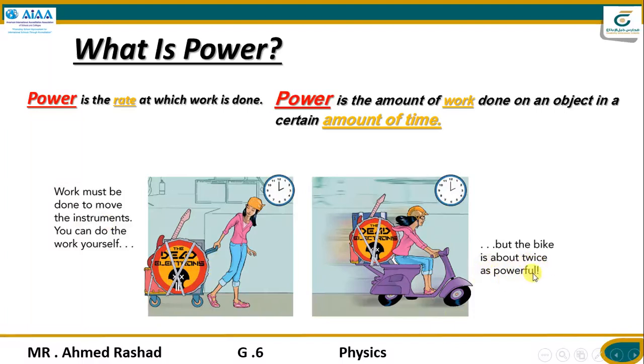What's the meaning of that? That's making this bike do work without you. Actually, the rate of work in the same time is what makes the power. So here, this power describes work over a lot of time, because you are making the work by yourself. But when riding the bike, the amount of power is going to increase. Why? Because the work happens in a faster time, because they're using the bike.